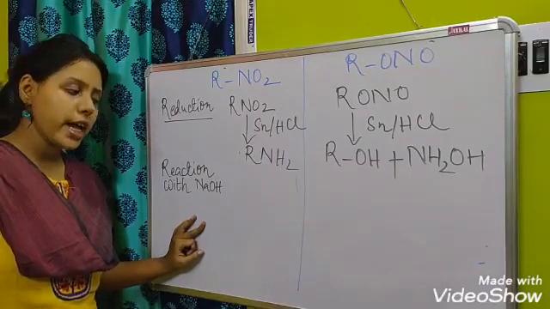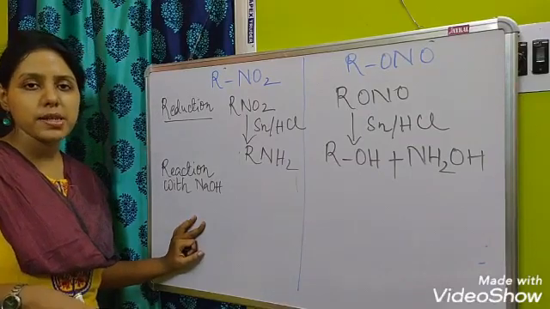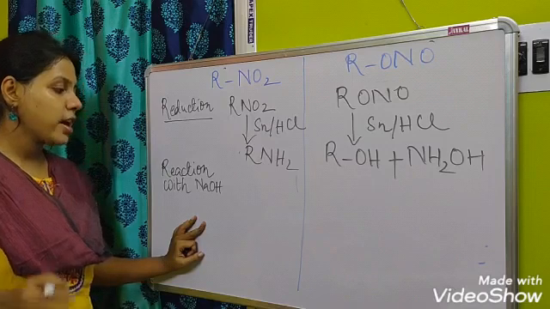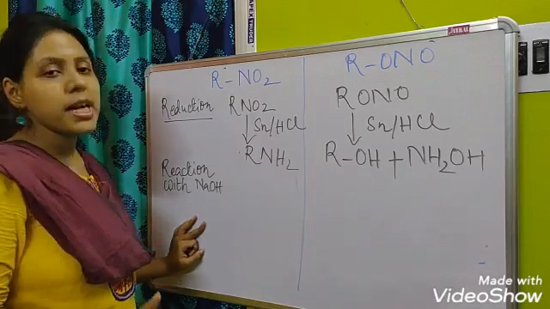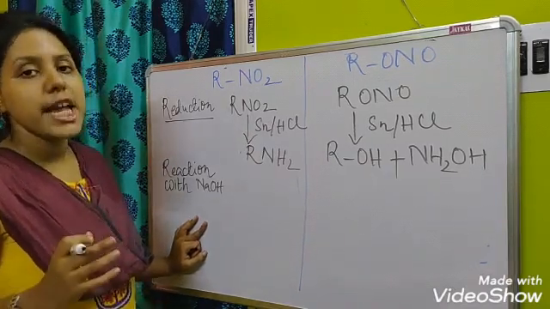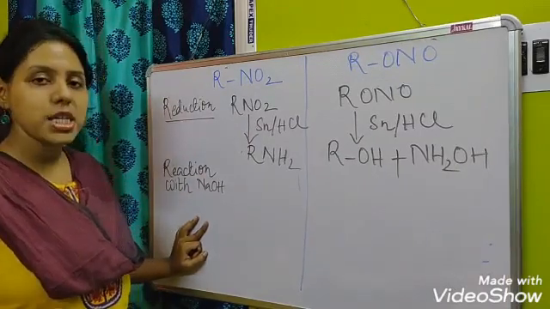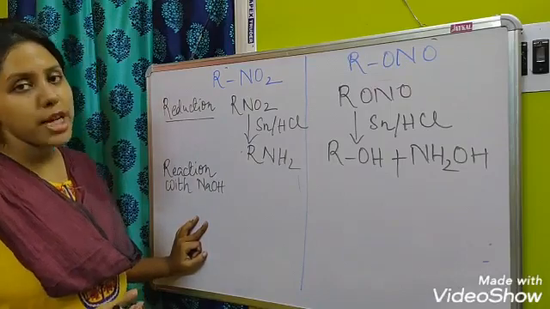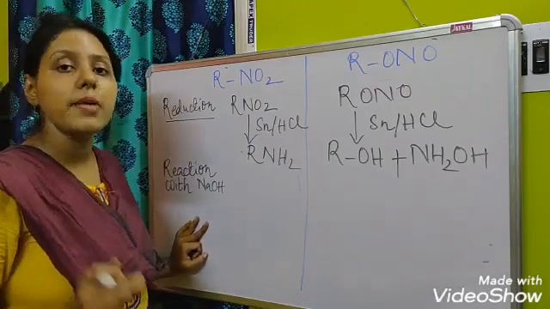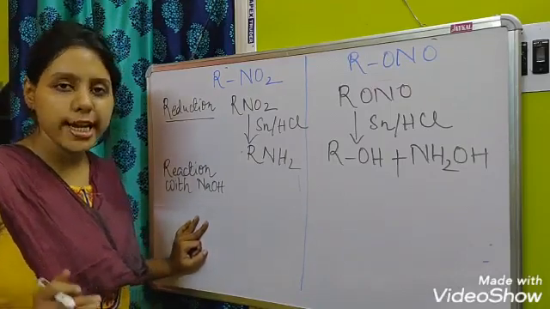If you remember from the previous class, first of all it will make a pseudo acid, and the name of the acid is nitronic acid. After reacting it with sodium hydroxide, it will make the sodium salt of nitronic acid.